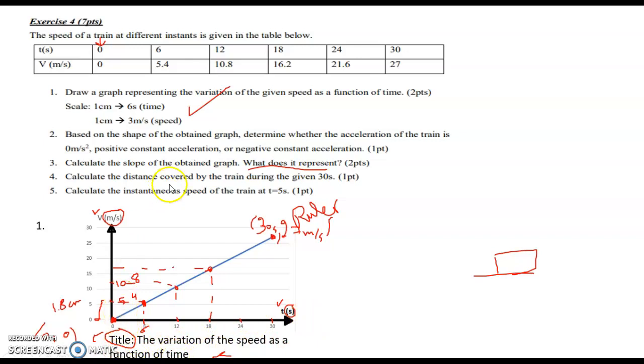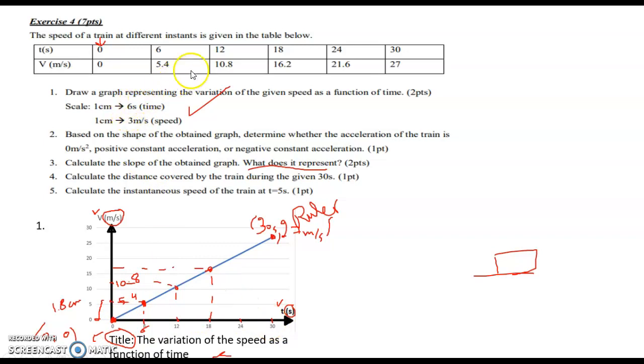Now, how to locate the points? We have to divide the given values by the scale. Now, 0, 0 is known here. Don't forget to join the graph to this point. It's important. It's given, then you have to join it. Then you have 6 over 6 is 1, so you go 1 centimeter horizontally on the x-axis. 12 divided by 6 is 2, so you go 2 centimeters. 18 divided by 6 is 3, so you go 3 centimeters. 24 divided by the scale of time, which is 6, is 4, so you go 4 centimeters away from the origin. 30 divided by 6 is 5, so you go 5 centimeters away from the origin.